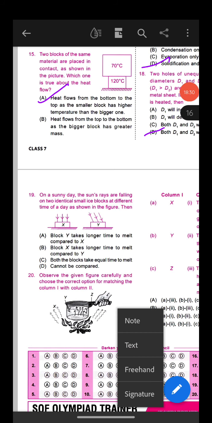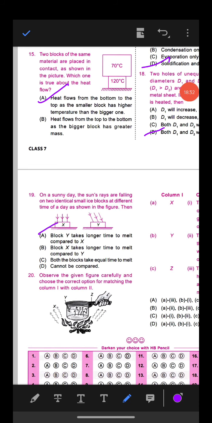So option A, block Y takes longer time to melt compared to X. Okay. Why? Because in block X, the rays are actually falling directly. Okay. And in block Y, they are falling obliquely.